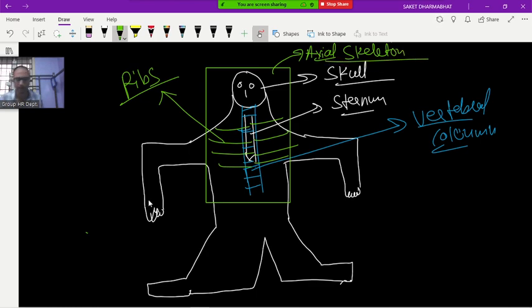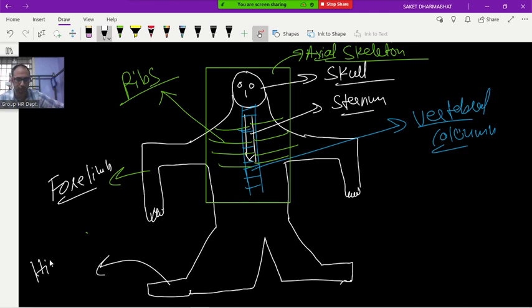Understood? Now this is what? Limbs. Forelimb, and this is the hind limb. We will discuss it after all. First put the heading skull.